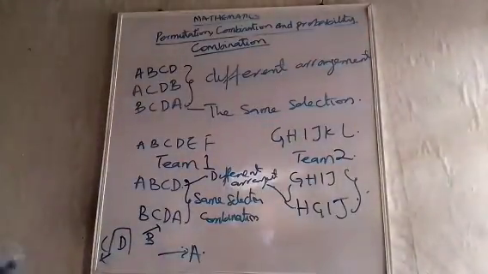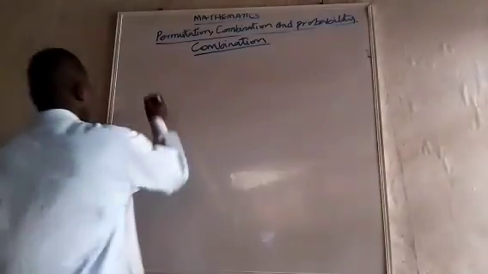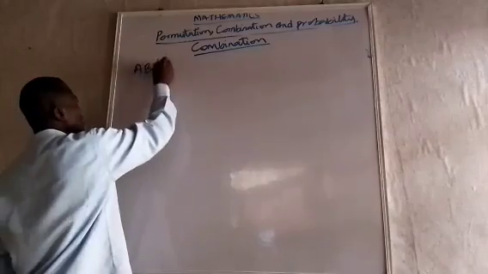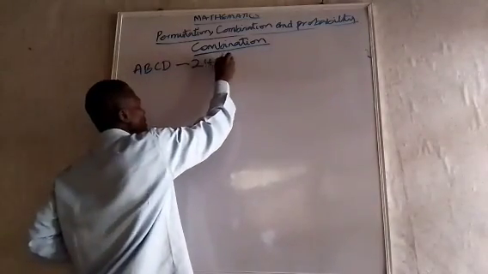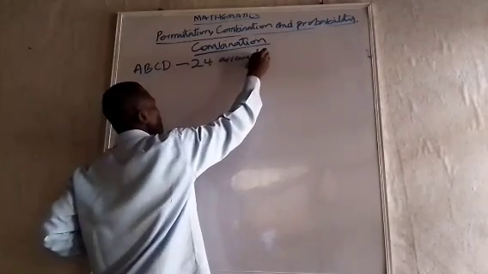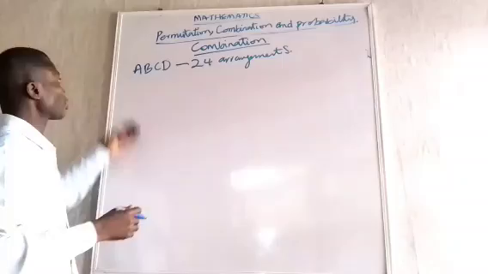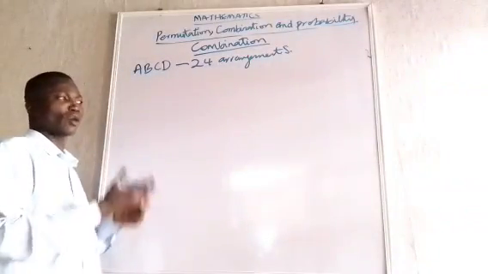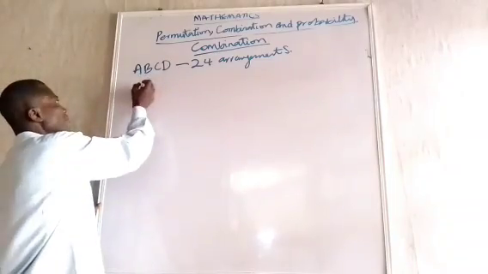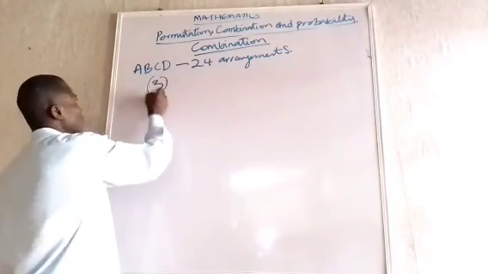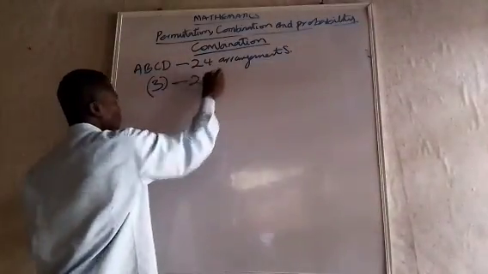Now let's look at what kind of calculation you can do under combination. Look at this: A, B, C, D. If I want to arrange this, I can have 24 arrangements. If I want to arrange 3 of them, how many arrangements of 3 can I have from here? I can have the same thing as in 4, 24.